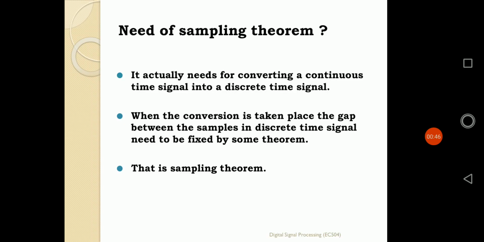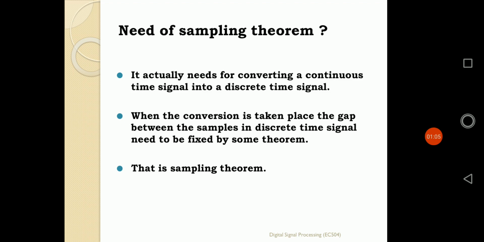The first question: why use this sampling theorem? What is the need of this sampling theorem? Why do you have to learn about it? It should be remembered that whenever a continuous time signal is converted into a discrete time signal, the process of that conversion is known as sampling.